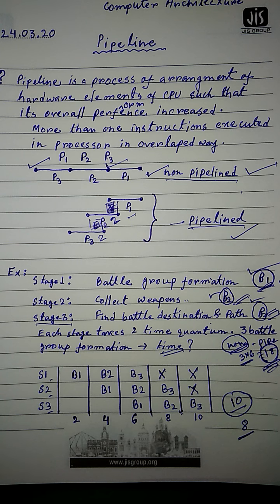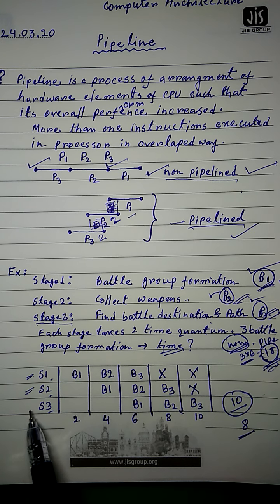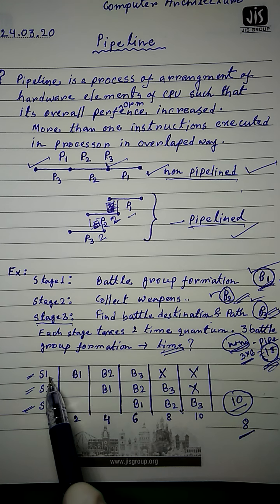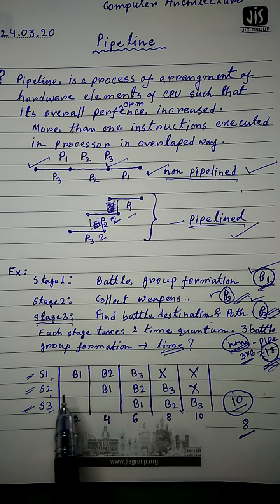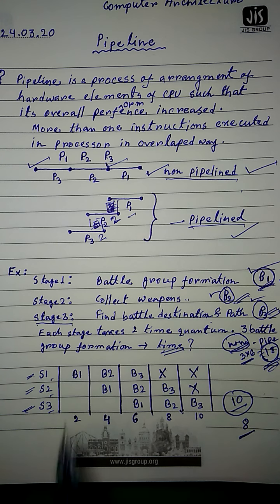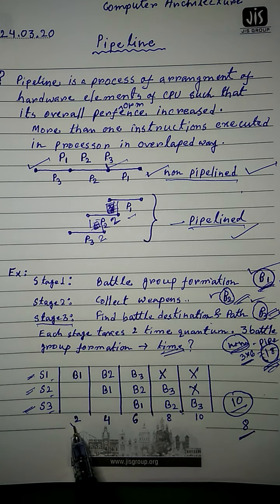Now what will happen for a pipeline processor? These are the stages S1, S2 and S3. S1 has some instructions and some resources will be allocated for S1, similarly for S2 and S3. Now first, B1 will be produced in stage S1, and this is for time quantum 2.